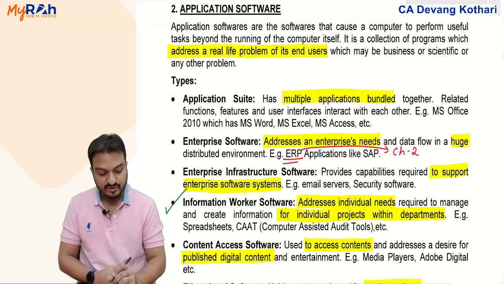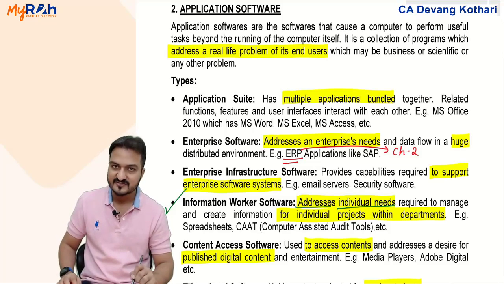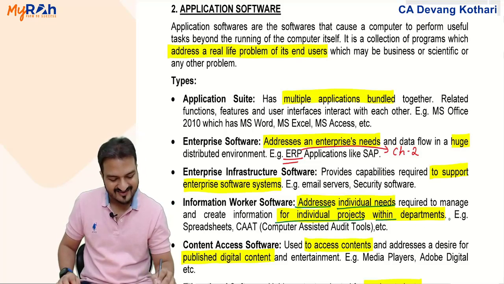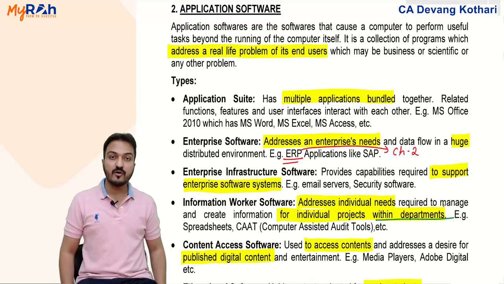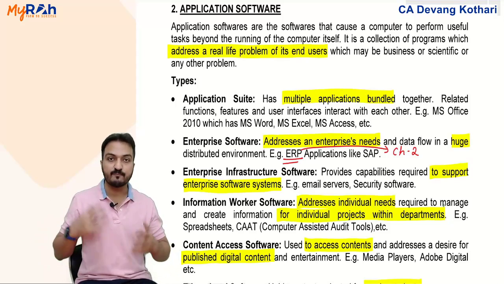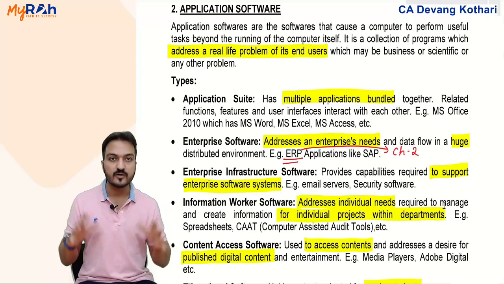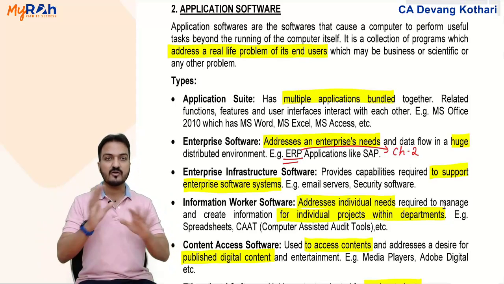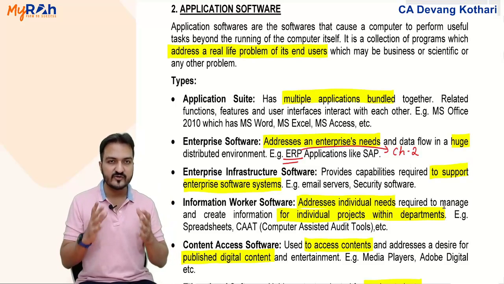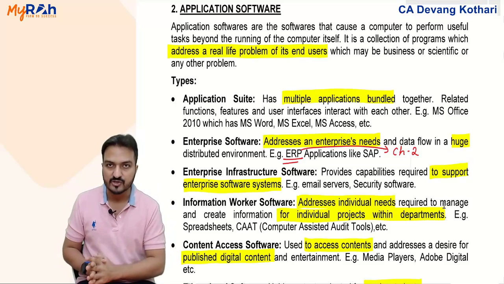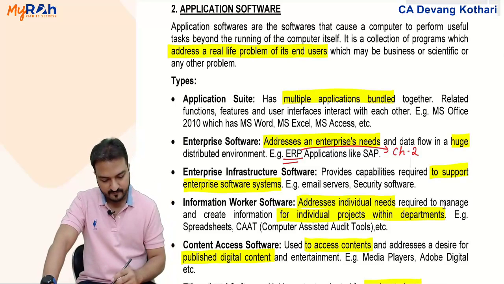Okay. Information worker software is the one which will address individual needs for individual projects within the departments. Many companies work on a project basis. And if they work on a project basis, then for each new project that they get, they might need a separate software only for this project. It is not a general software for general attendance work and accounting work. No, it is a software which is required only for this particular project. Such software can be called information worker software.